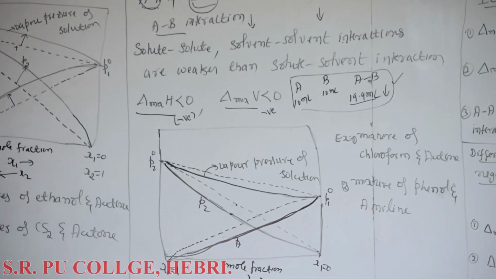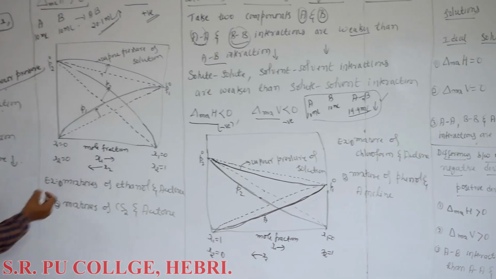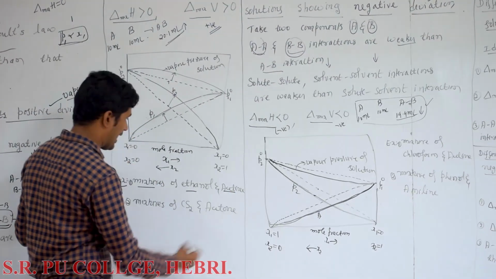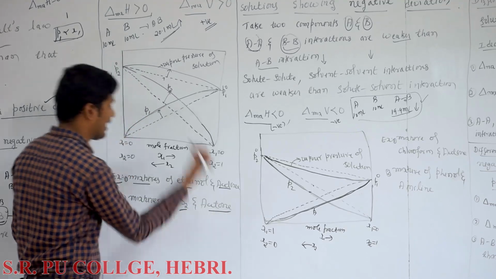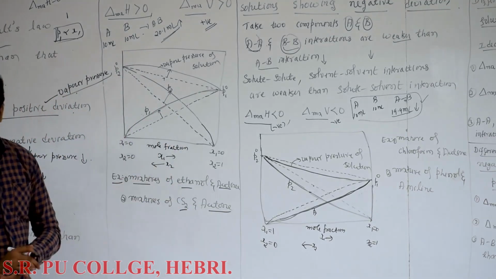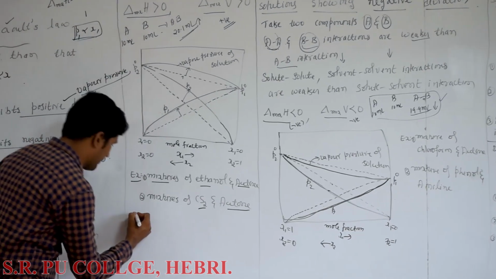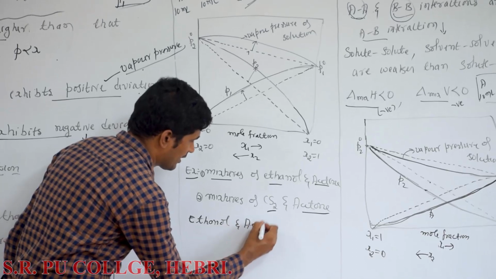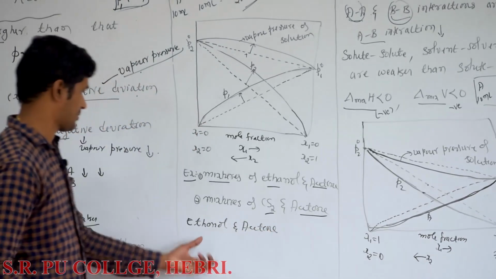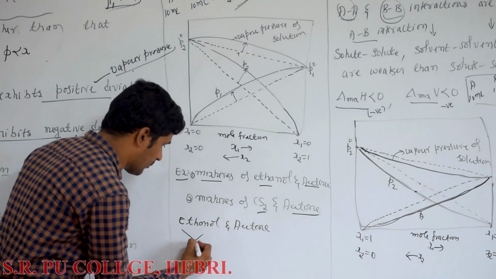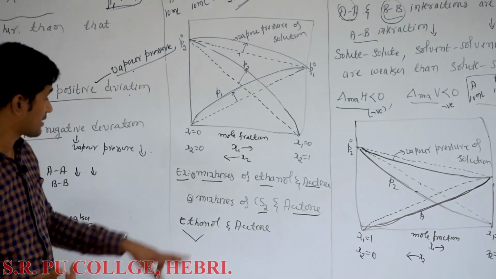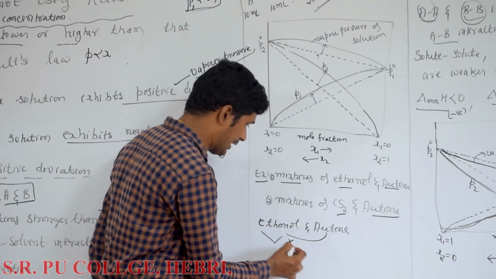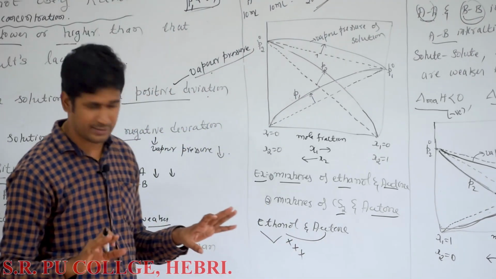Now, you remember the examples for these two types of solution. For positive deviation, examples are a mixture of ethanol and acetone and a mixture of carbon disulfide and acetone. Now, what happens when you mix ethanol and acetone? Acetone molecule breaks the hydrogen bonding between ethanol molecules.